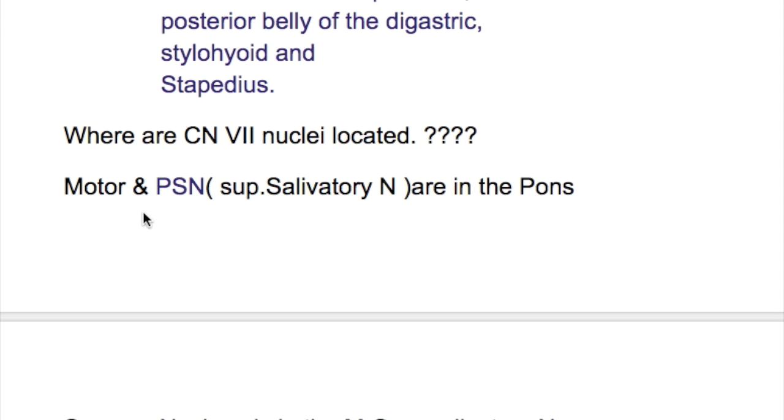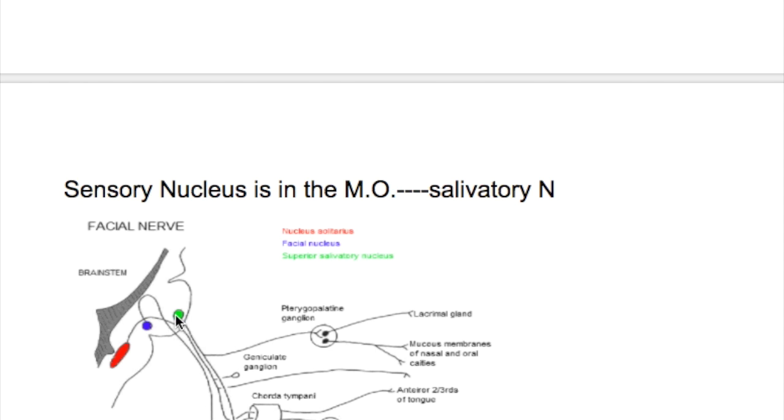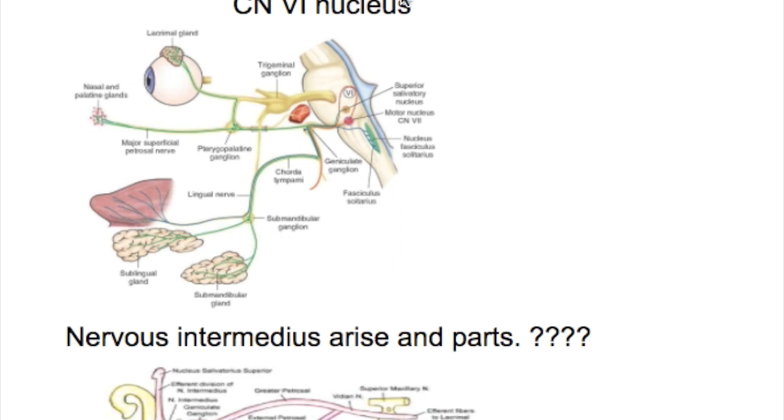Where are the facial nerve nuclei located? The motor and the parasympathetic nuclei are located in the pons, whereas the sensory nucleus is located in the medulla. Around what structure does the motor division of the facial nerve loop? The motor division of the facial nerve loops around the nucleus of the sixth cranial nerve, the abducent nerve, that supplies the lateral rectus muscle of the eye.